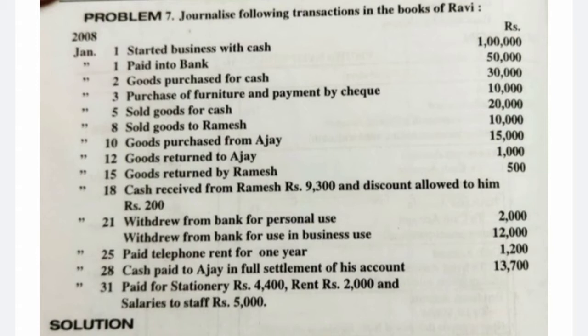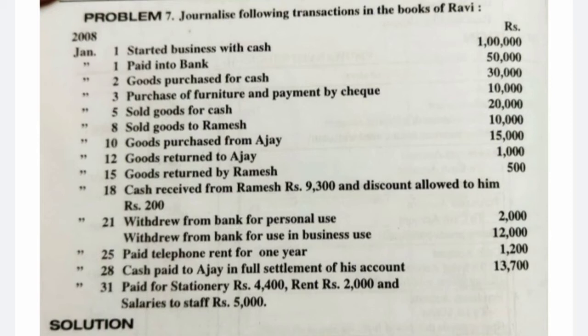Cash paid to Ajay in full settlement of his account. So see what is the amount we need to pay to Ajay. On 10th we purchased goods from Ajay, that is 15,000, and next on 12th we have made a return to him, that is rupees 1000. So in total how much amount we need to pay? 15,000 minus 1000, that is 14,000. We need to pay to Ajay only 14,000, because 1,000 we made a return, so we need not pay that amount. Out of 14,000, we are paying only 13,700 in full settlement.